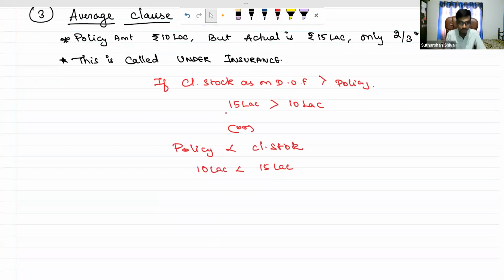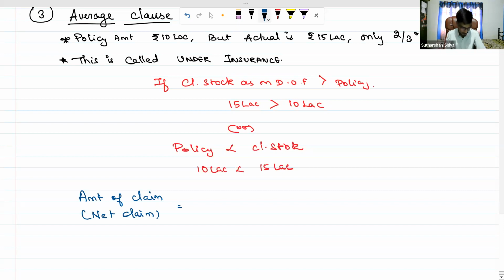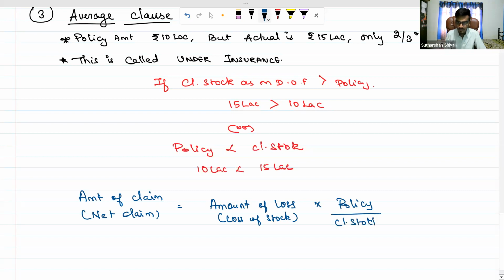What is the underinsurance formula? There is one unique formula: amount of claim, or you can call it net claim, is equal to amount of loss, that is loss of stock, into policy value divided by closing stock on date of fire.